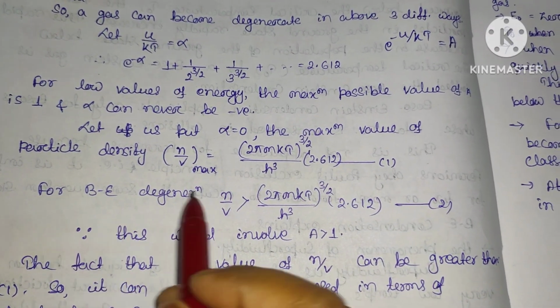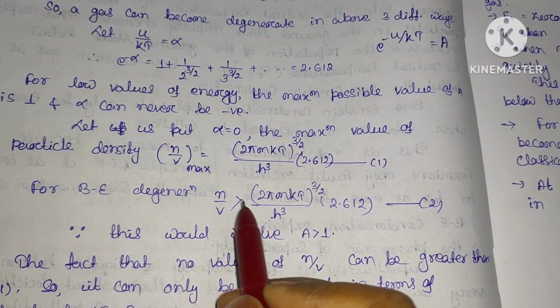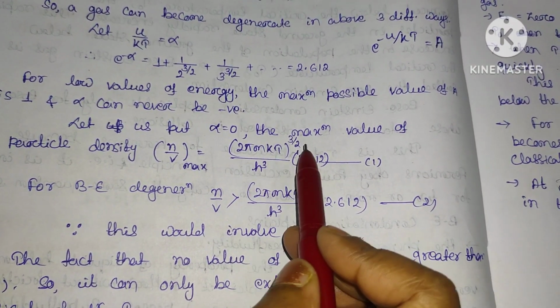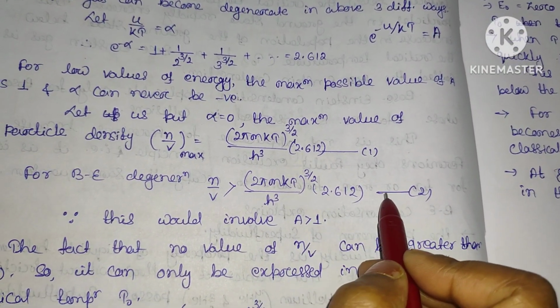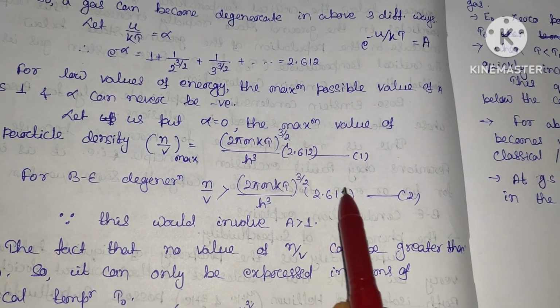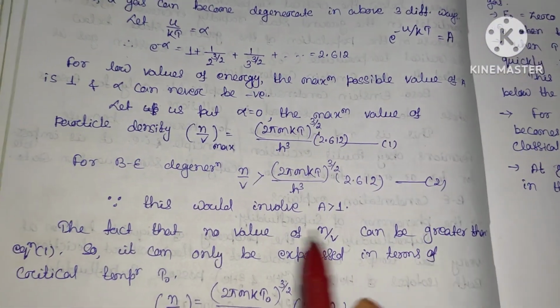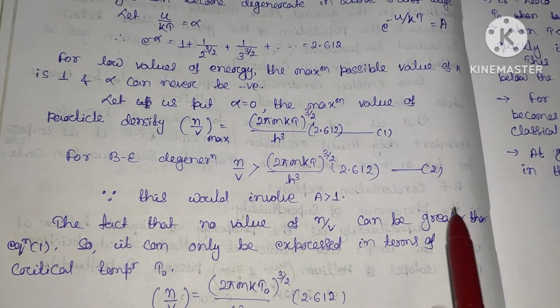So we just put this value, 2.612. Again, for Bose-Einstein degeneration, this n by v will be greater than (2 pi m kT) power 3 by 2 divided by h cube into 2.612. Since this would involve an A value greater than 1, no value of n by v can be greater than this.